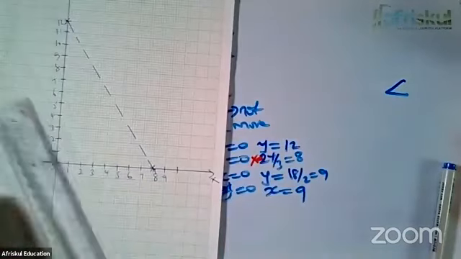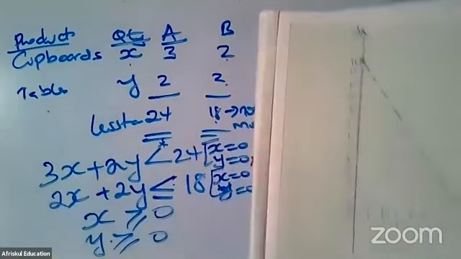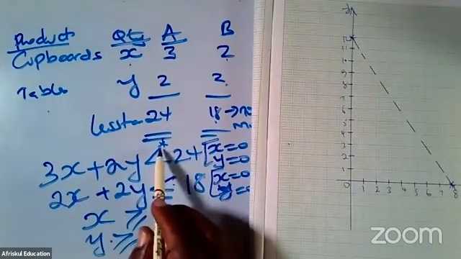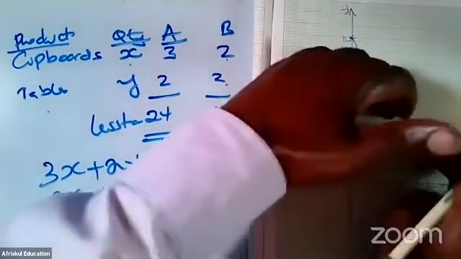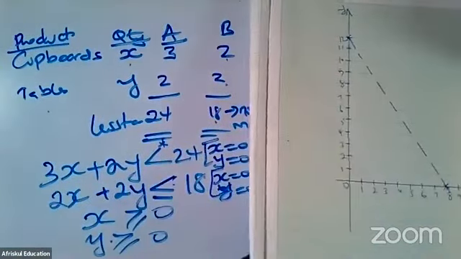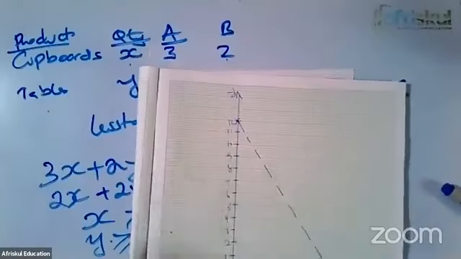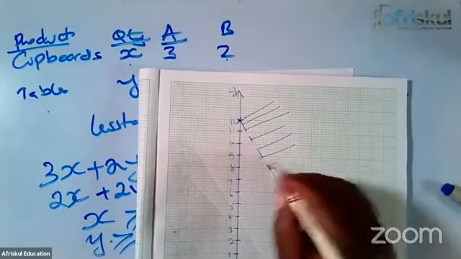Like that. Now, ladies and gentlemen, in this particular case, I have to decide which side I'm going to shade, depending on the inequality that we have. So we have a less than. Less than means that this is the good side. The side towards 0 is less. So we always need to shade the unwanted side. The unwanted side is this. Shade it like that.